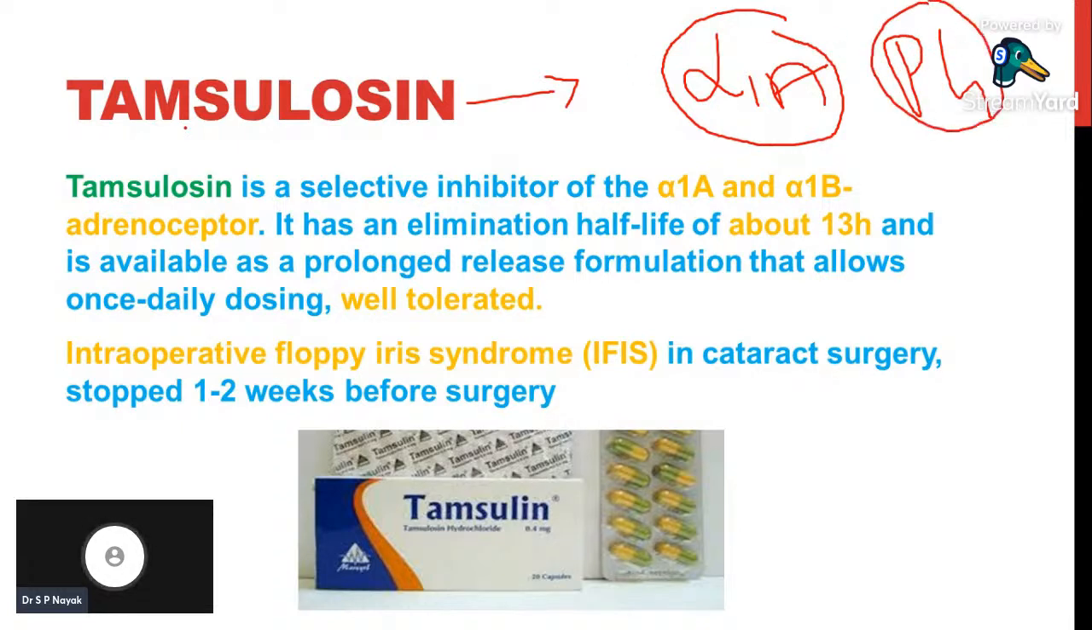So when tamsulosin is given, due to its specific actions, it is commonly used in BPH. And one more important point, its duration of action is also very good. It can be given as a single dose in a day, its T half is 13 hours, and it is very well tolerated. This is a very important point. It is very well tolerated because tolerance is related to the adverse effects.